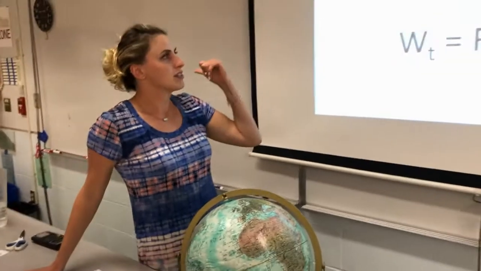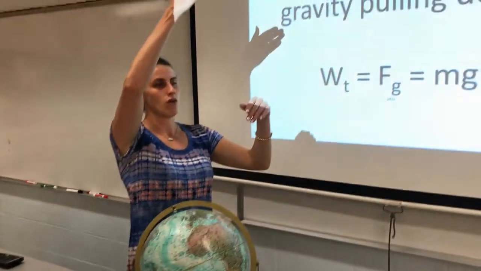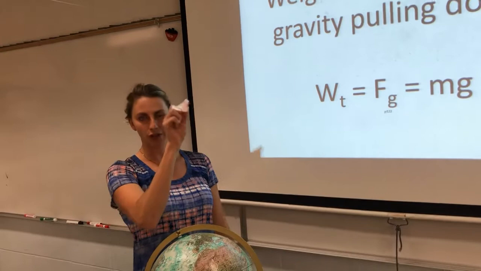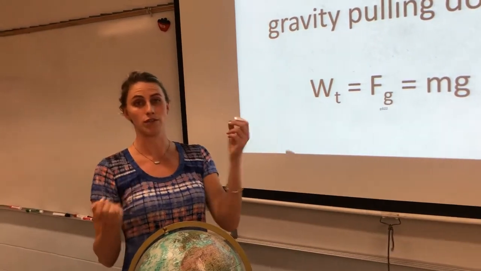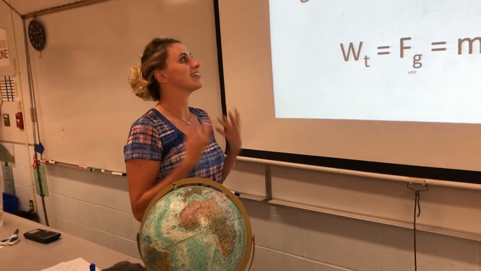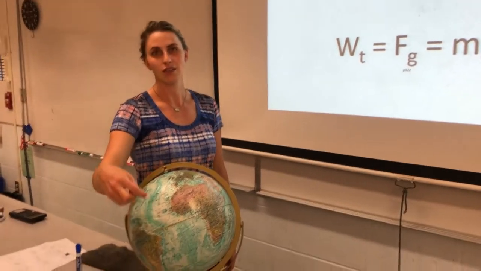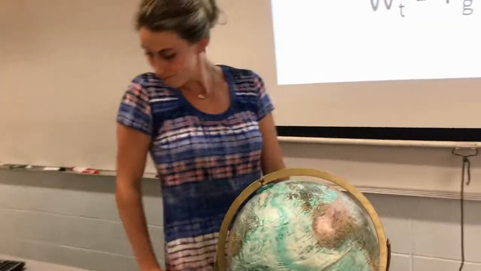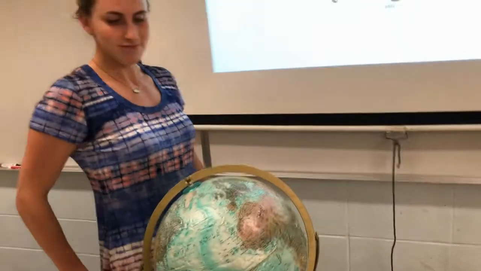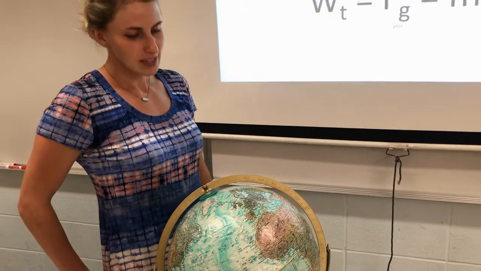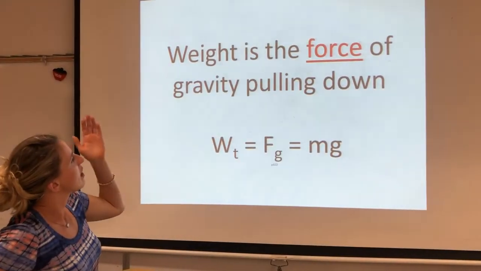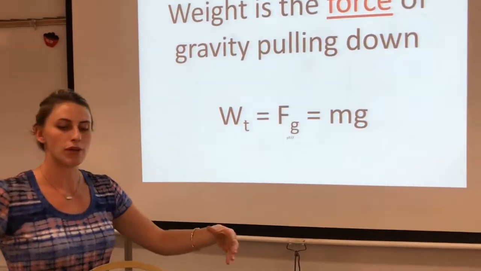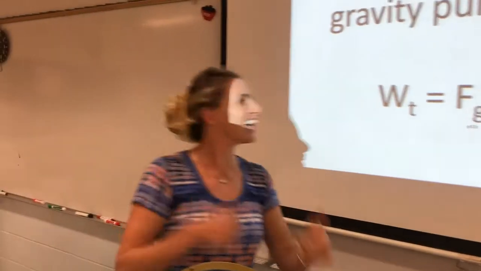Well, the other day we talked about the center of mass of the Earth, and how all the forces are basically an average pointing towards the center of the Earth. So when we say down, we really mean the center of the Earth. Down depends on where you are as a direction. When we talk about weight as the force of gravity pulling down, we're talking about it pulling towards the center of the Earth. Moving on.